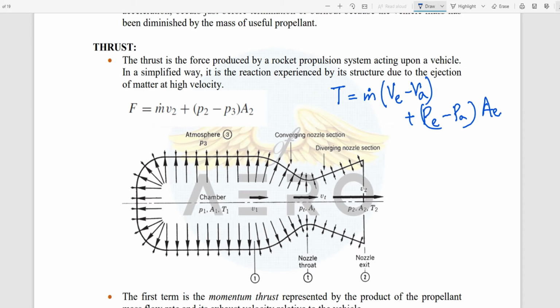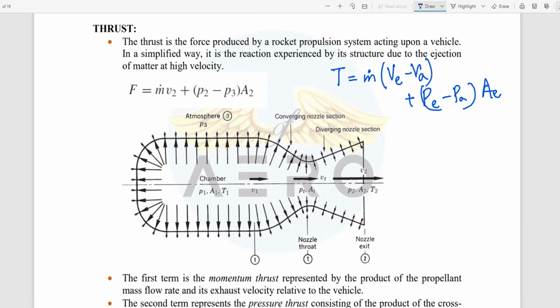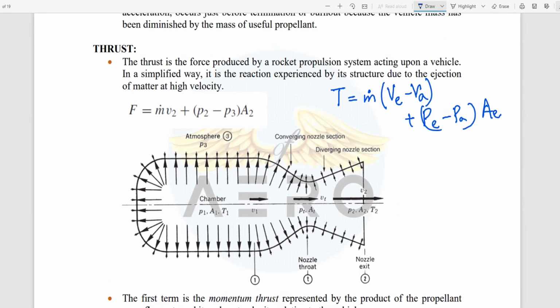This was the formula we have seen previously. Am I right? Could you follow? Yes. And this first term is known as momentum thrust, and this is known as pressure thrust.